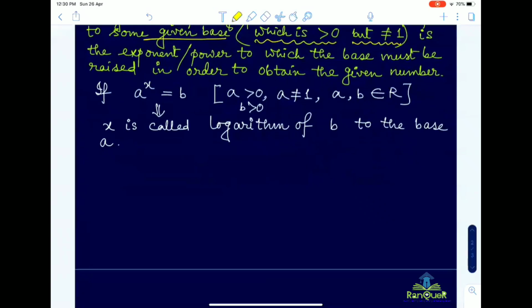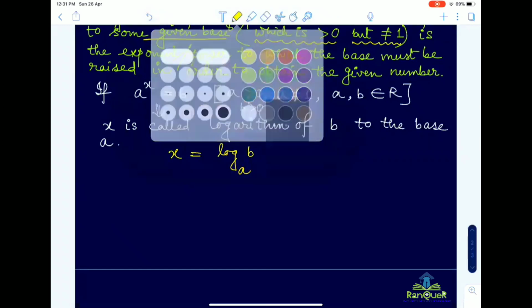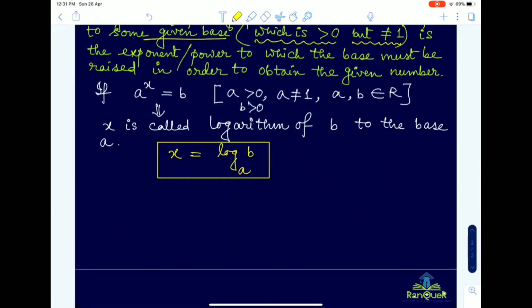Fine. So we will write that x equal to logarithm of b to the base a. We will say like x is called logarithm of b to the base a. a is always below. This base is always at the tail of log. Remember, x equal to logarithm of b to the base a. We will say like that. So this is the basic definition of logarithm. Now for your information, you can note down 2 points.